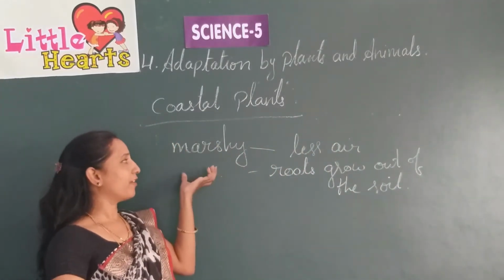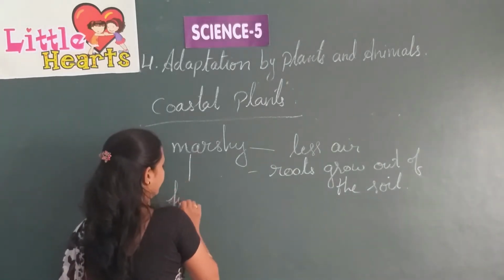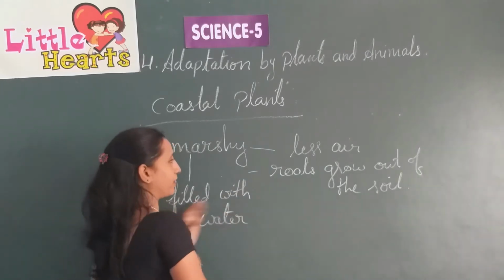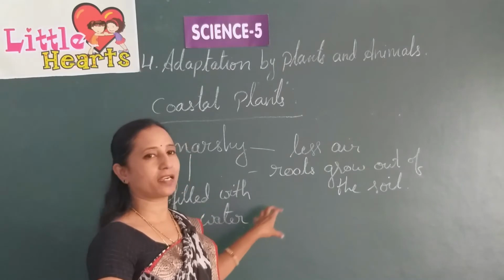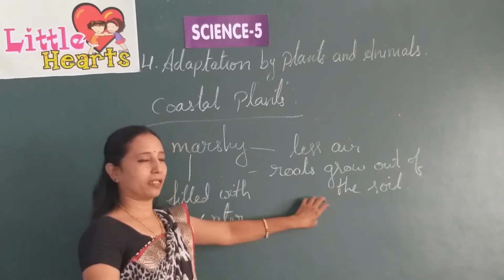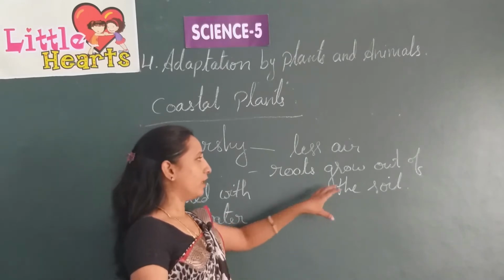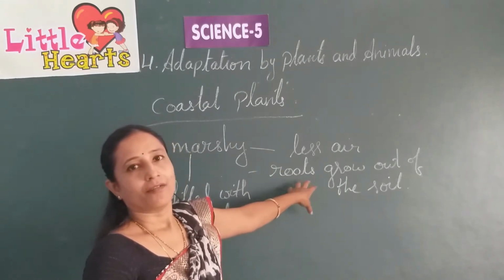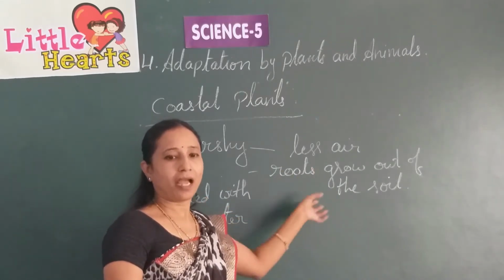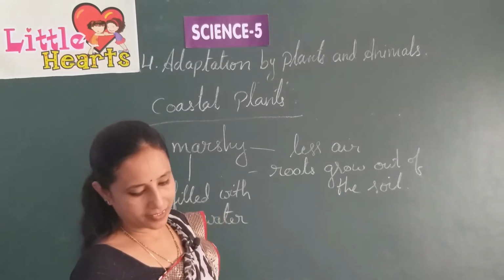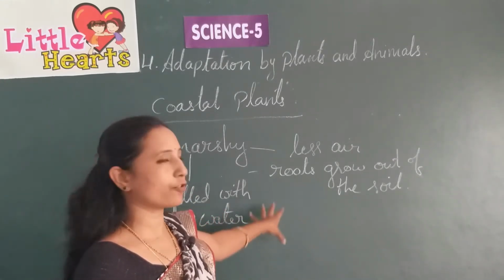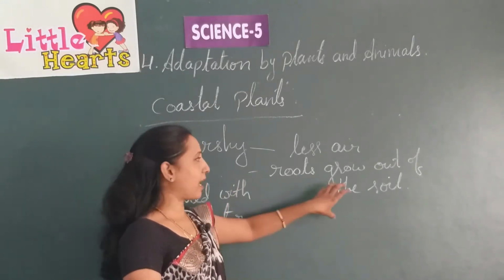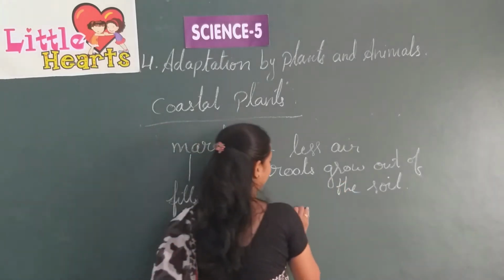As the soil is very marshy, filled with water, the air spaces are fully filled with water, right? So the roots grow out of the soil, and these outgrown roots trap air from the atmosphere around. They have small openings through which they take in air. These are known as respiratory roots.